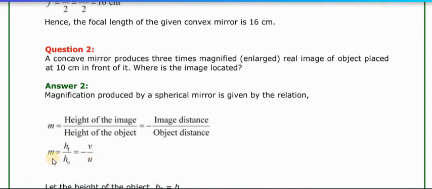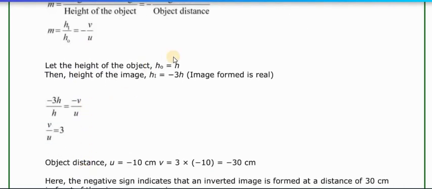So mathematically, M is equal to Hi divided by Ho is equal to minus v by u. Let the height of the object Ho be considered H, and then the height of the image Hi is considered minus 3H. Why minus 3H have we taken? Because the question already says the image formed is 3 times magnified than the object. So we get M, means v by u, as 3.